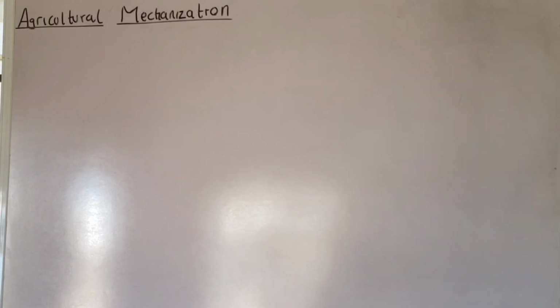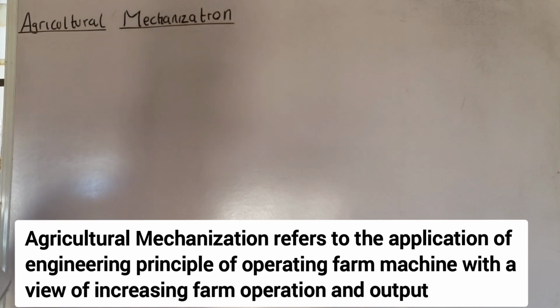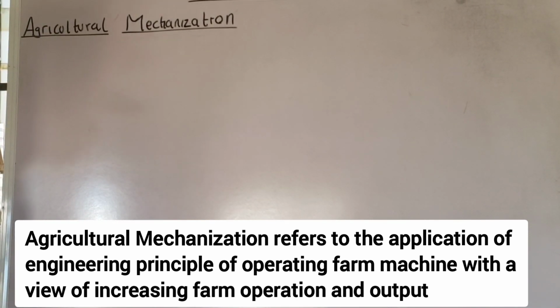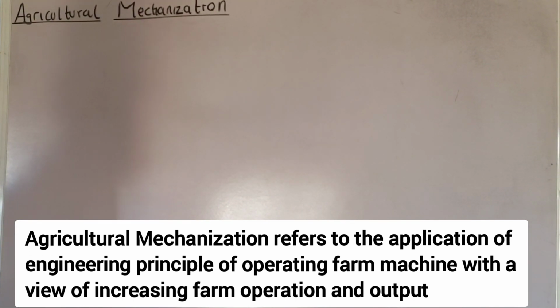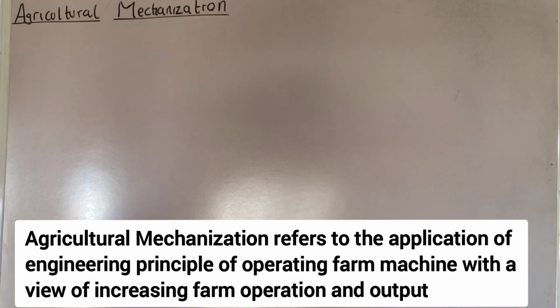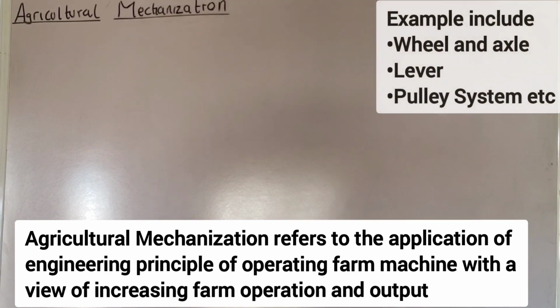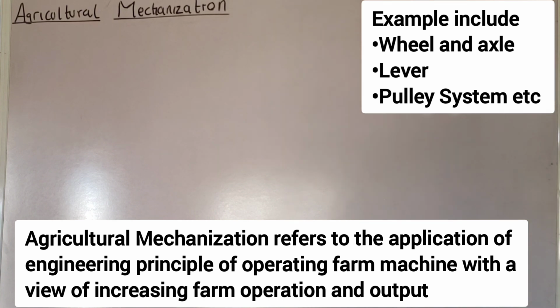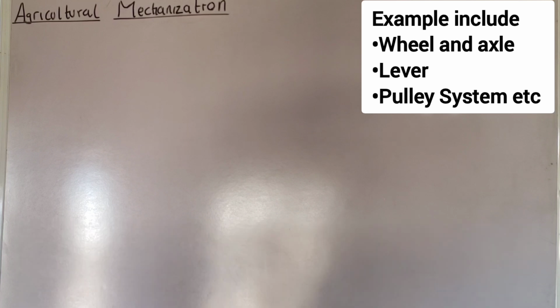In simple terms, agricultural mechanization refers to the application of engineering principles for operating farm machines with a view to increasing farm operations and output. What is meant by engineering principle? What are those engineering principles that we apply on the farm to increase the farm operations and output? This engineering principle includes mechanical advantage, wheel and axle, lever and pulley system. We're going to talk about more of this engineering principle as we delve into this particular topic.